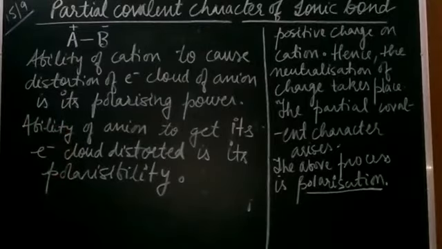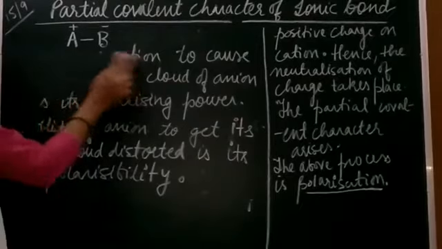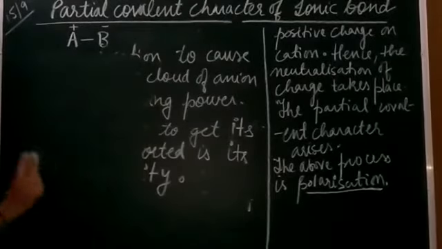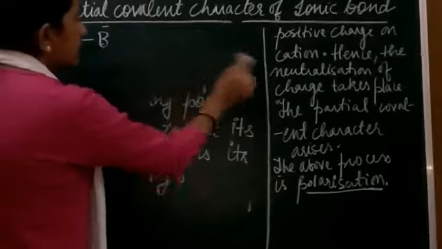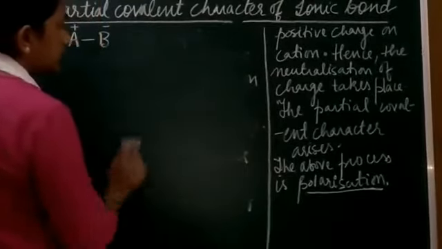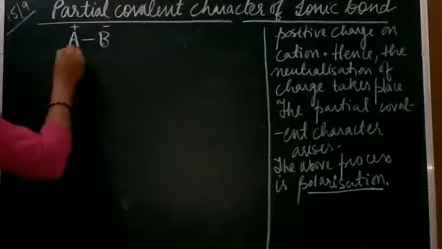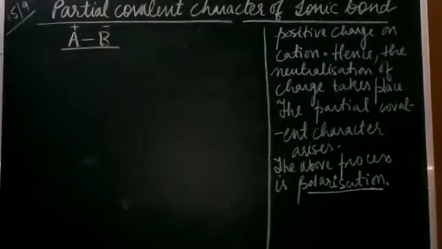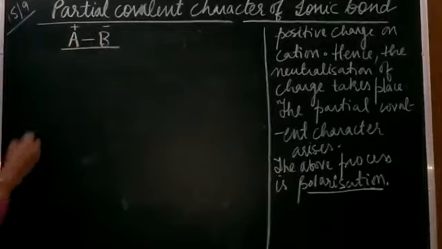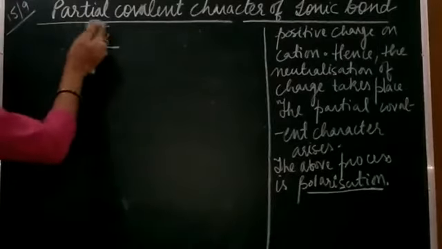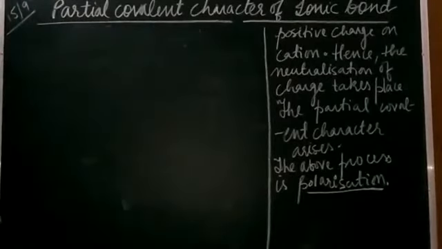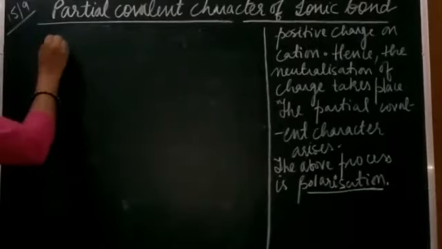Right, now we are going to discuss the Fajan's rule, which guides the partial covalent character of the ionic bond. Right. So let me first take you through a diagram here.